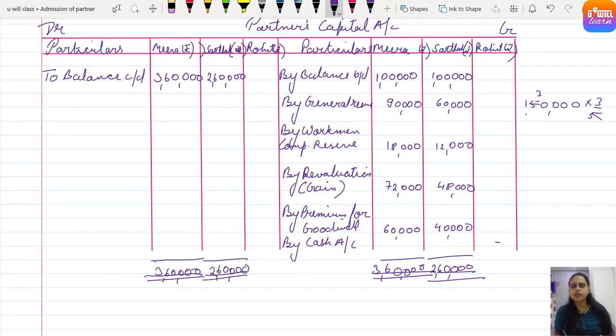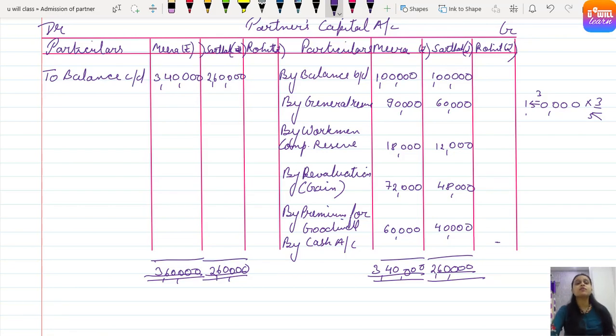Clear everyone? Let's check for Mira once again. Whenever in case of doubt, you must always check. It is 3 lakh 40,000 for Mira. So here also, the balance carried down for Mira must be 3 lakh 40,000. Clear everyone? Understood? So balance carried down for Mira comes 3 lakh 40,000 and for Sarthak 2 lakh 60,000.